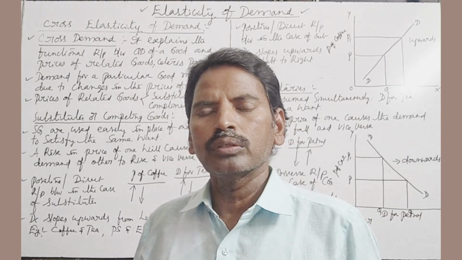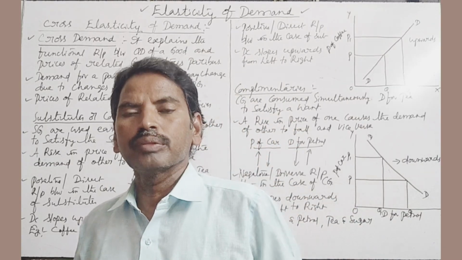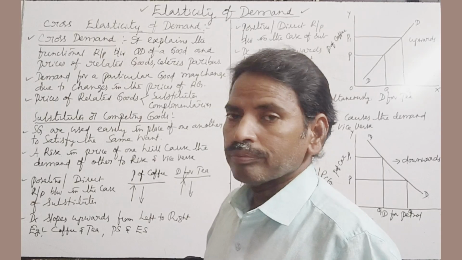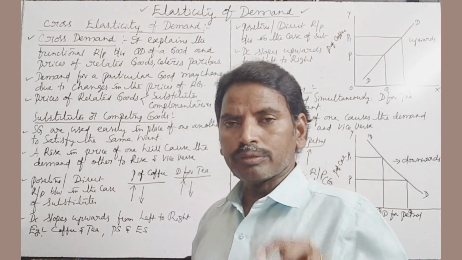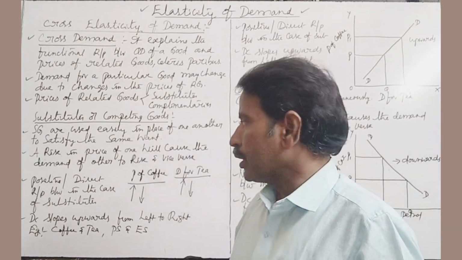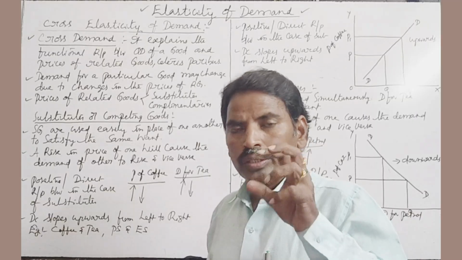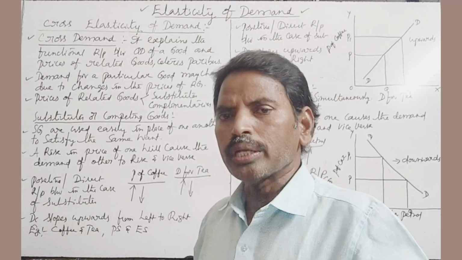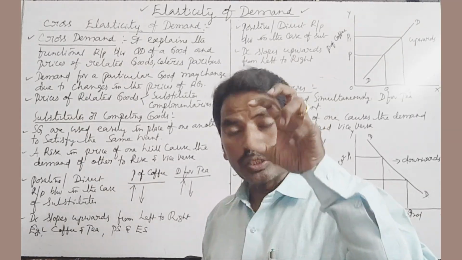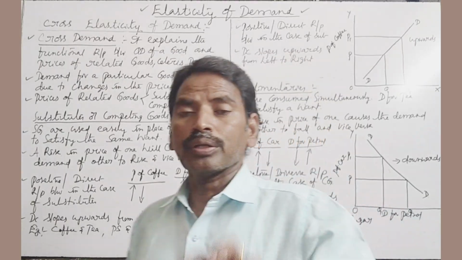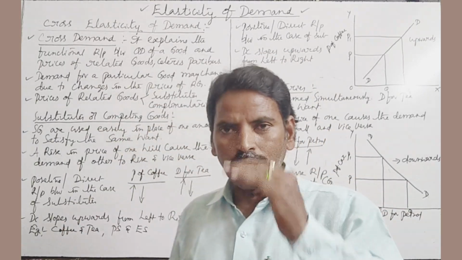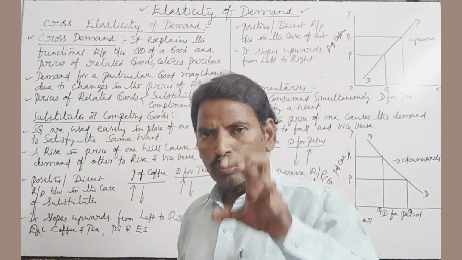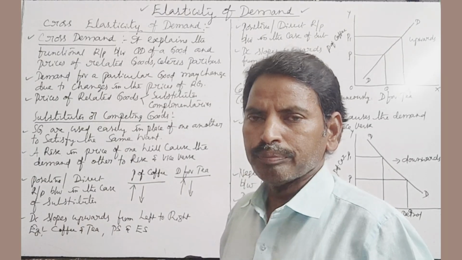In this video, we are going to understand cross demand. What is the meaning of cross demand, and how many types of prices of related goods are there? What are the substitutes and what are the complementaries? These are the details. Now I am going to explain in this video.